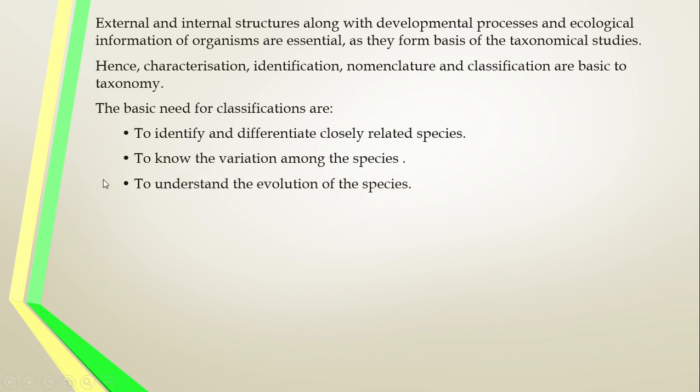We have to understand that. And third, understanding the evolution of the species, from which organism the next organism developed. We can say that from the unicellular amoeba, multicellular organisms have come. Now we say human beings originated from the chimpanzee. How can we understand the evolution? To understand how humans could have come from chimpanzees, by comparing the characteristic features of the chimpanzee and the human being, we can understand the evolutionary process. That is possible only by studying classification.